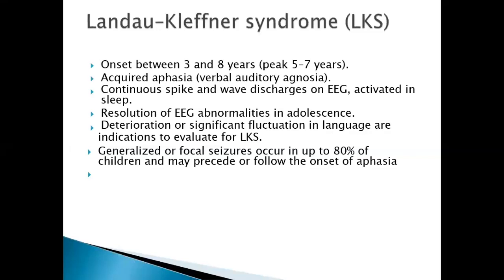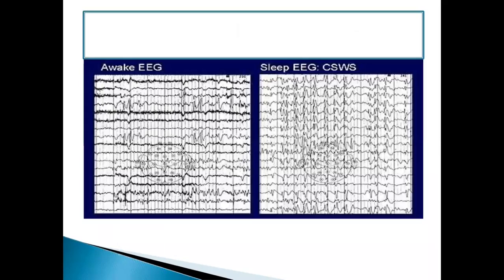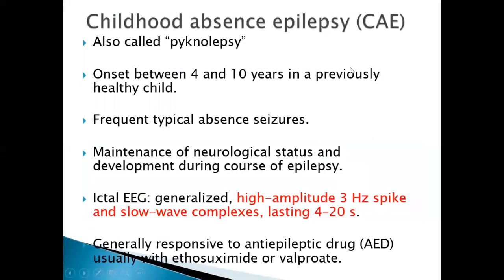Along with this aphasia, these patients have seizures, generalized or focal. So whenever you see an absolutely normal child presenting with aphasia and underlying focal or generalized seizures, think of Landau-Kleffner syndrome. Do the sleep EEG and you get continuous slow wave sleep. The awake EEG is normal, but in sleep you see the waves predominantly on the right side and also the left side. This is the continuous slow wave pattern.